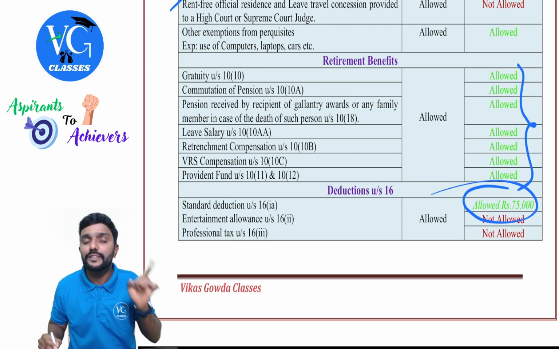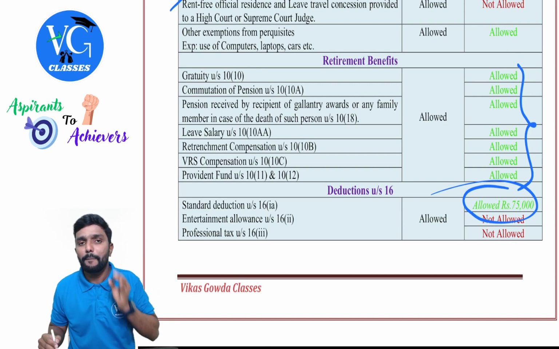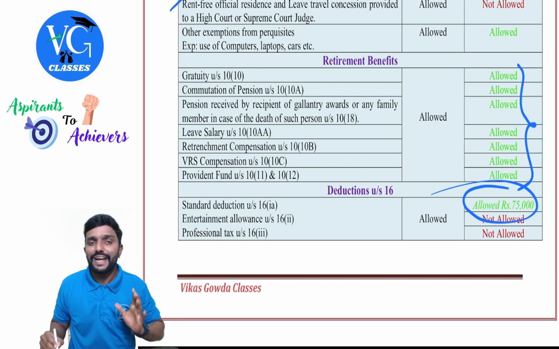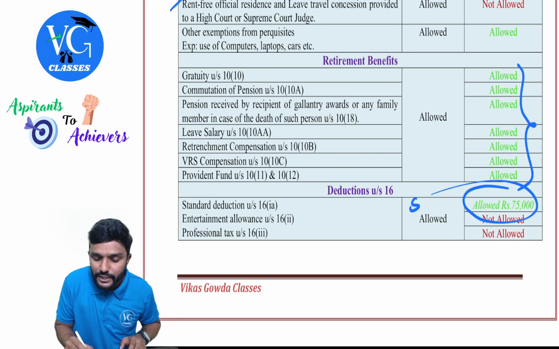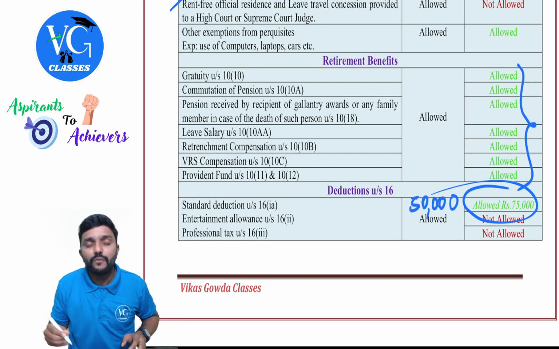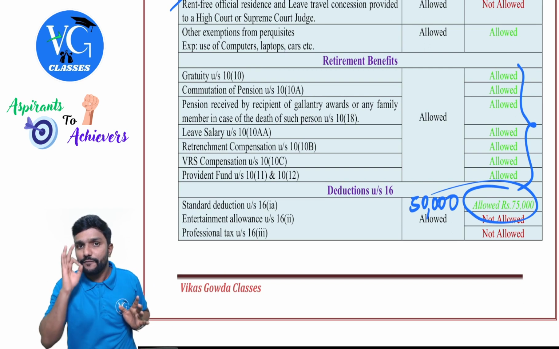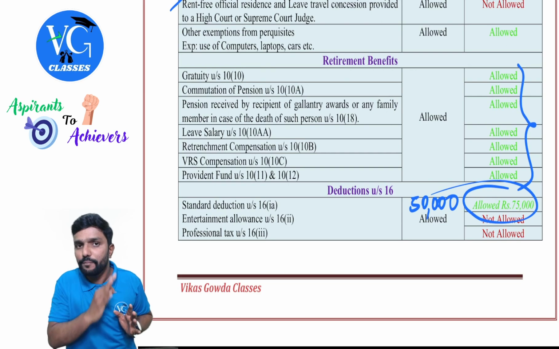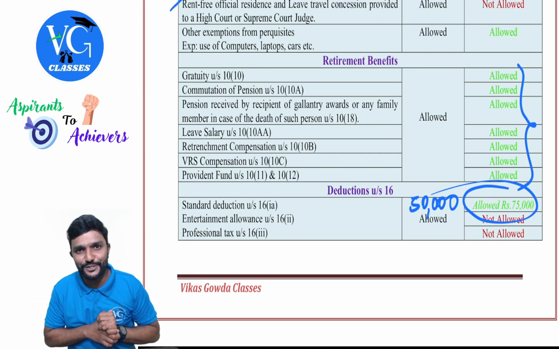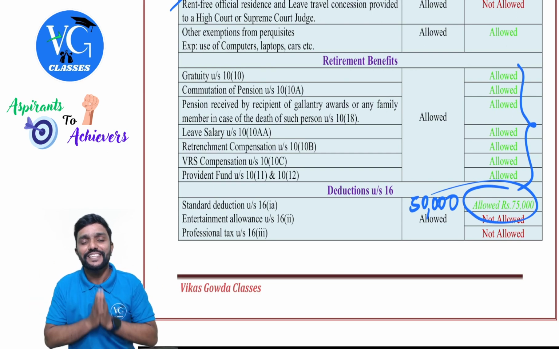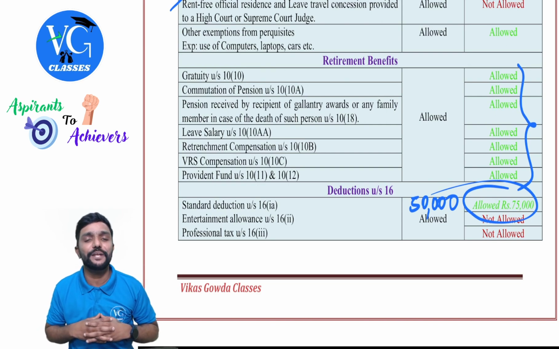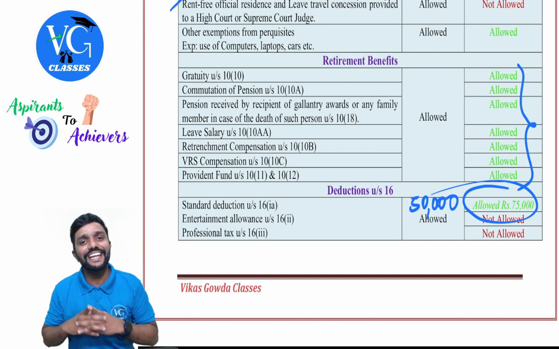Previously, it was 50,000 under both the regimes, but now under the default regime, it is 75,000, whereas under the optional regime, it continues to be 50,000. I feel this adjustment will be very important for your exams, guys. This is all about the impact of section 115BAC on salary head.